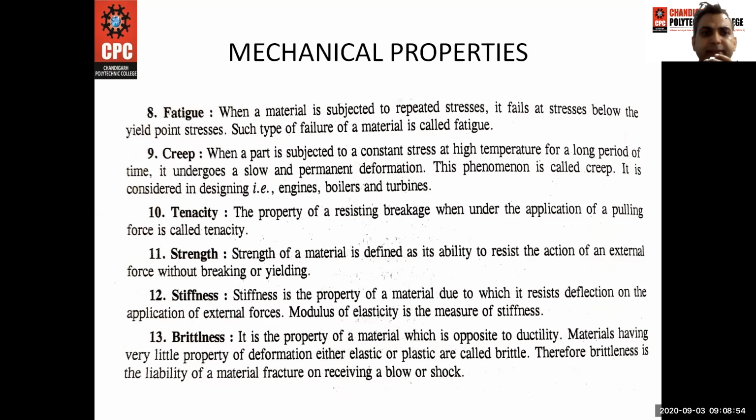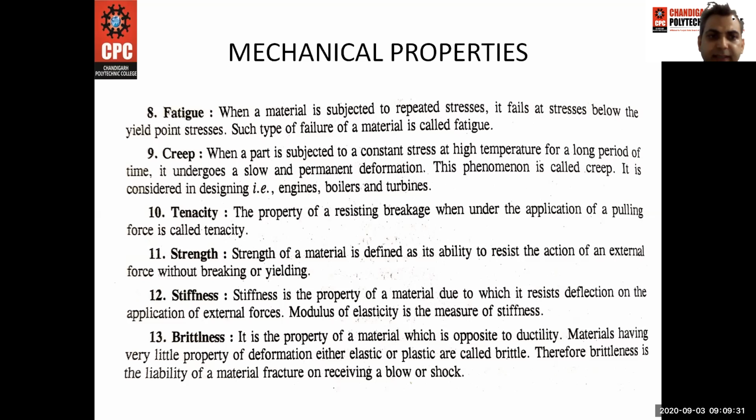Next one is fatigue. When the material is subjected to repeated stresses, it fails at stress below the yield point. Such type of failure of a material is called fatigue. Creep. When a part is subjected to a constant stress at a high temperature for a long period of time, it undergoes a slow and permanent deformation. This phenomenon is called creep. It is considered in designing engines, boilers and turbines.